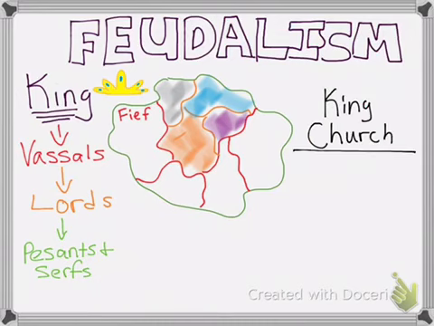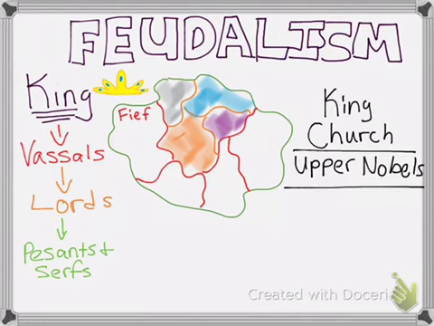So at the top of our feudalistic pyramid, we have the king and the church. The king is the guy that owns all the land that's given to these vassals and lords. And then you have the church that says, hey, God says you should follow the king, right? And everybody says, yay, this is great. So under the king and the church, we have our upper nobles. These are the people who report directly to the king, and they're very powerful because they own the large fiefs, the large tracts of land.